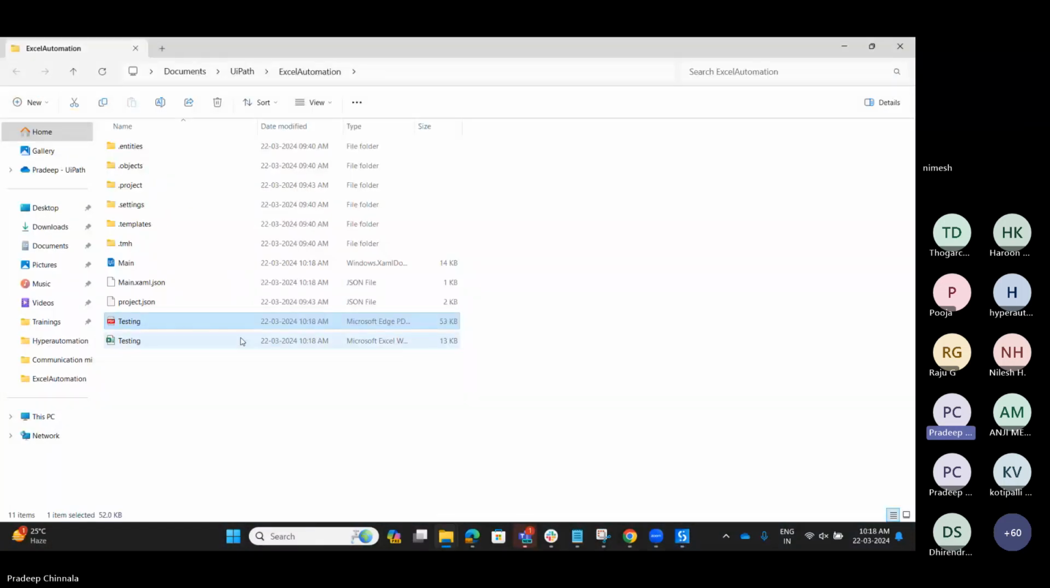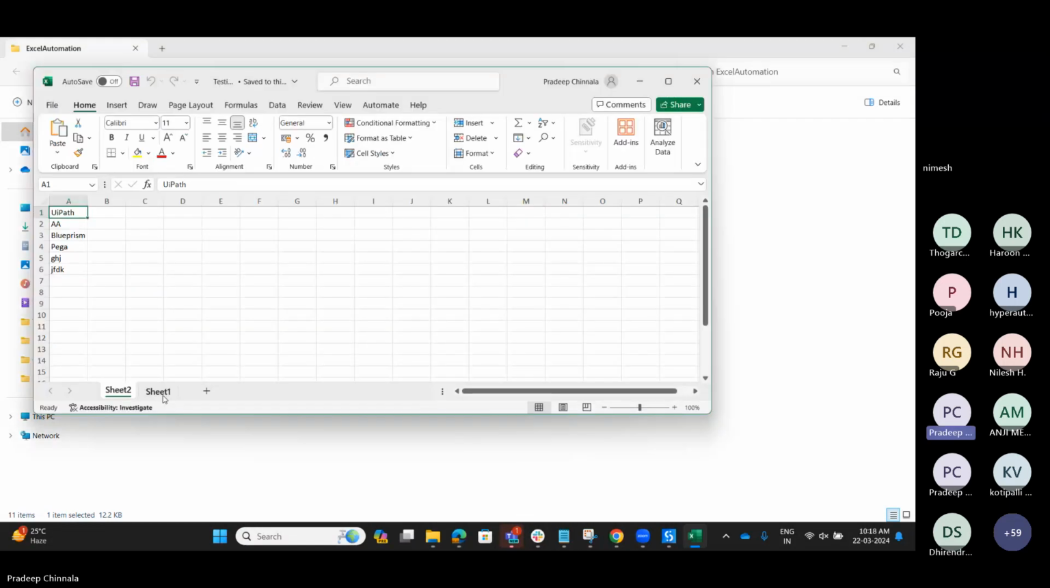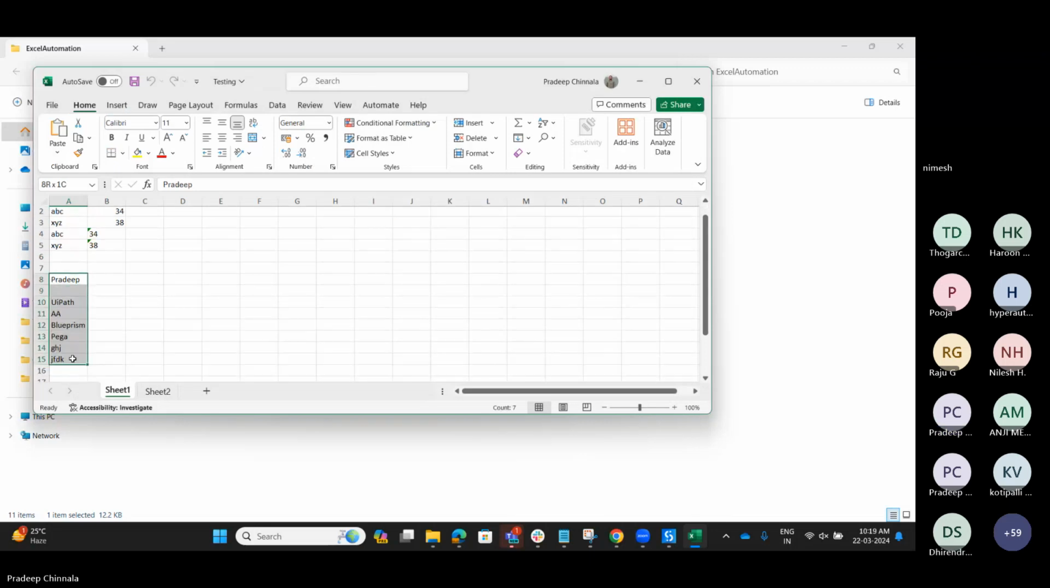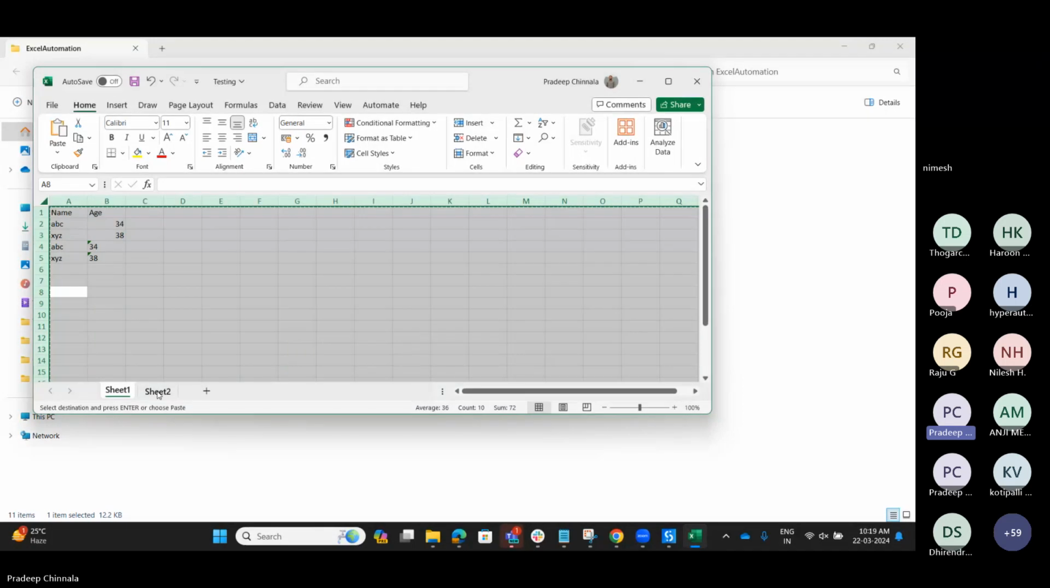I'm going to create two sheets. Sheet1 is available and Sheet2 is available. Whichever values we have in Sheet1, I'm going to copy and save them in Sheet2 also, but I'm changing the names.